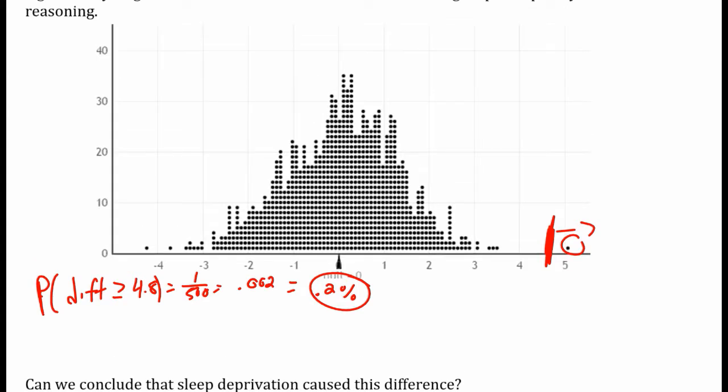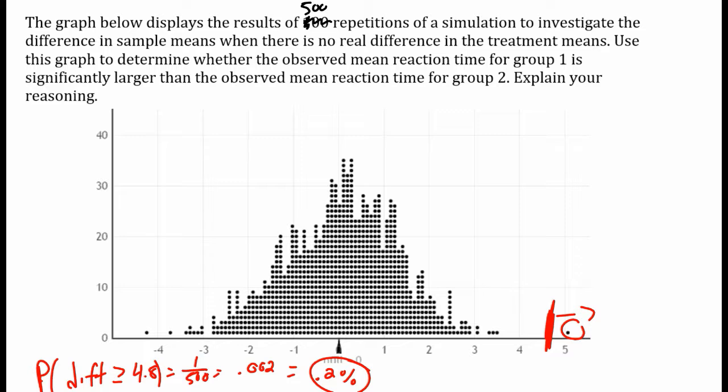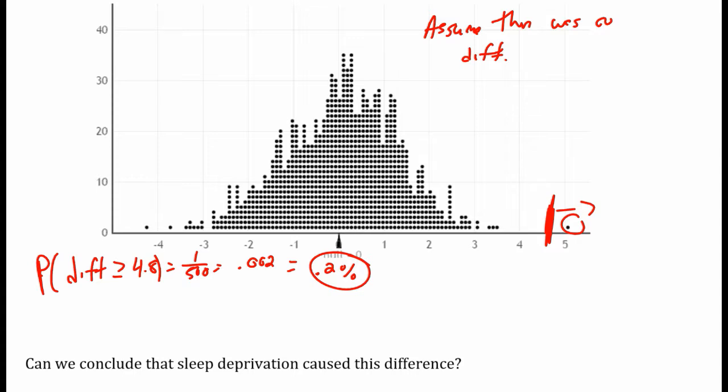So how did we get this dot plot? We assumed there was no difference. Then we scrambled the groups up, found the difference of sample means, and plotted those. The probability of getting a difference of sample means that's bigger than or equal to 4.88 is approximately 0.2%.